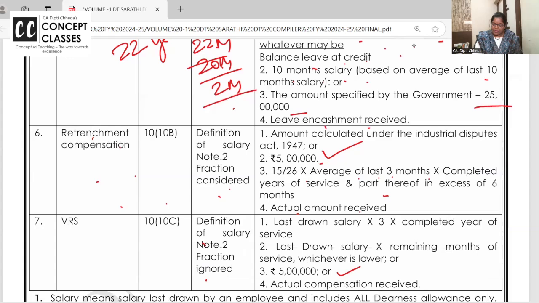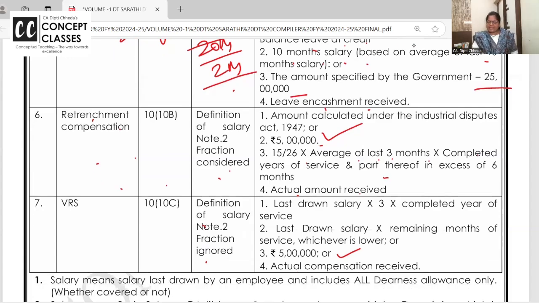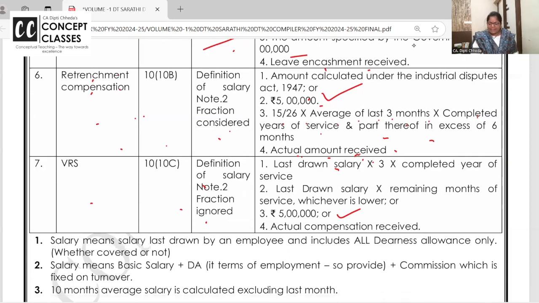Okay, aa jao. Retrenchment compensation is 5 lakh or actual amount received. 15 by 26 into average of last 3 months into completed years. If it is VRS, your retirement age is 60 but you are voluntarily going at 58. VRS from employer point of view, whatever employer pays, 1/5 deduction is allowed every year for 5 continuous years.